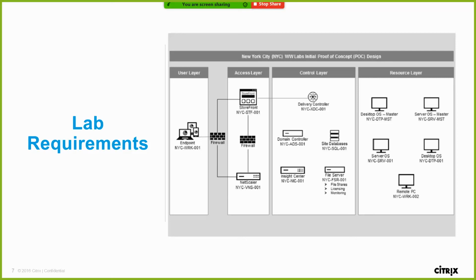Coming to the control layer, here is your middle brokering of sessions and authorization. Your username and password will be verified, and your permissions and everything will be managed in the control area. In the Citrix product, we call this the Delivery Controller. The Delivery Controller will be connected to other services, like Active Directory, the site databases, file server, and Citrix Insight Services. These are the products connected in the backend. Going forward, we'll see how to set up the lab and how to connect the services to other servers in the control layer.